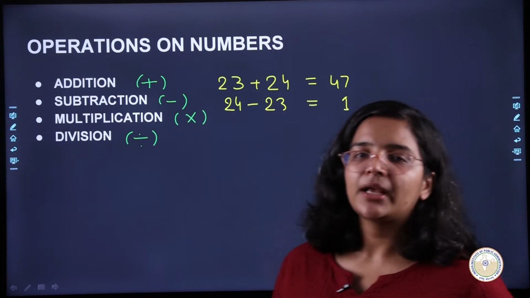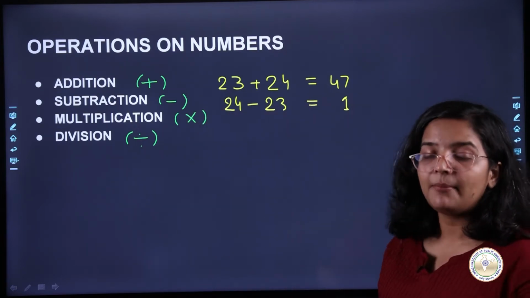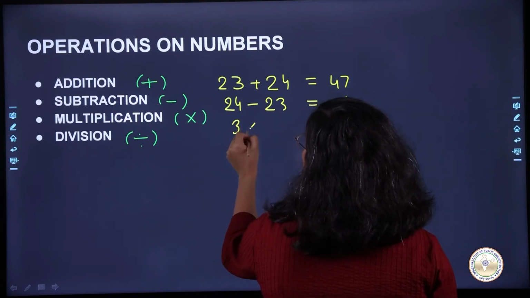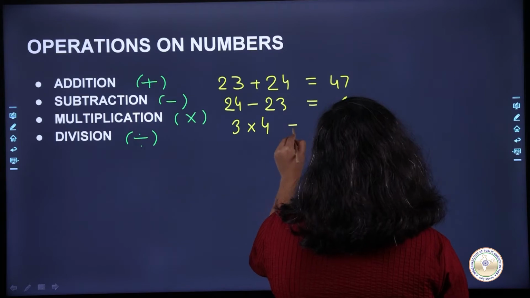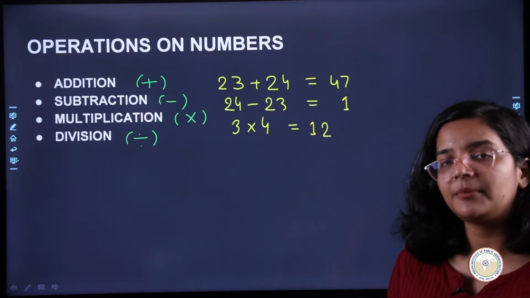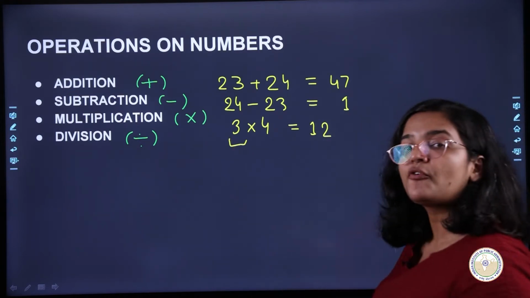Now what is multiplication? Multiplication is nothing but repeated addition. You are adding again and again. Let's say I'm writing 3 times 4. All of you know that this is nothing but 12. But what exactly does it mean? It means I am adding this number 3, 4 times.